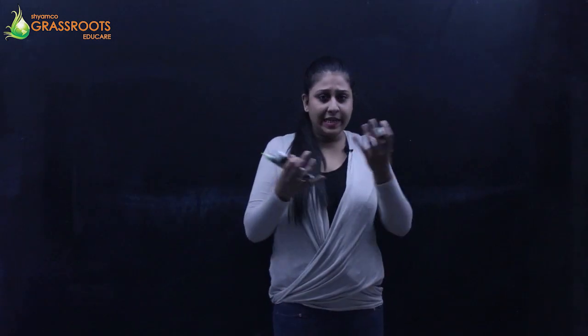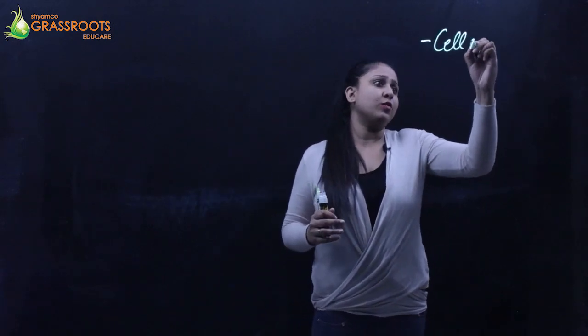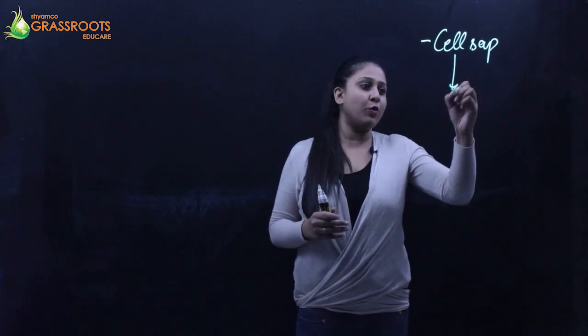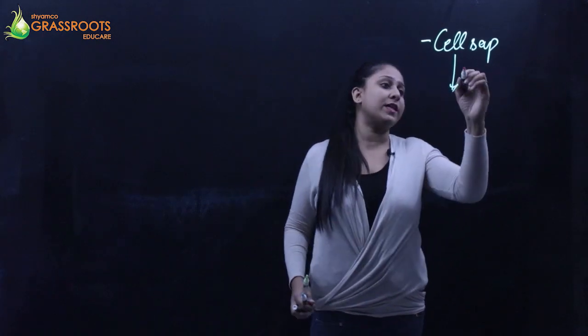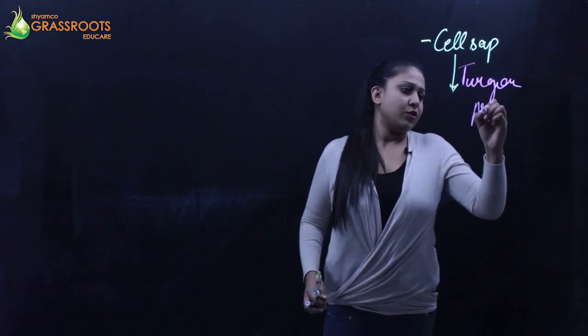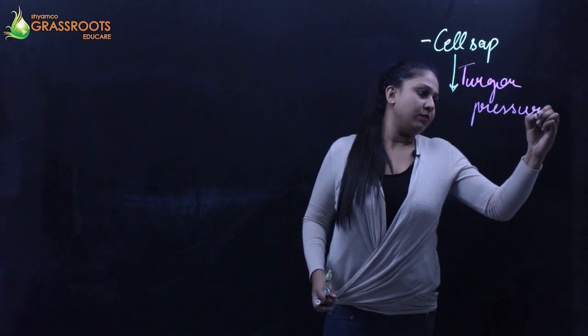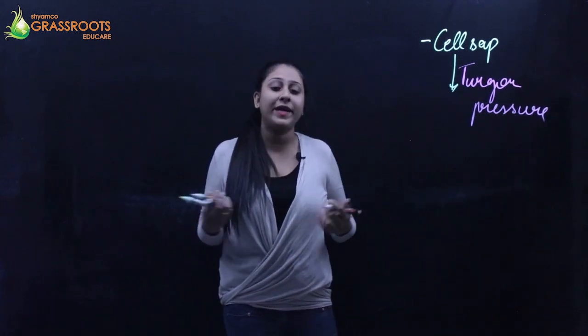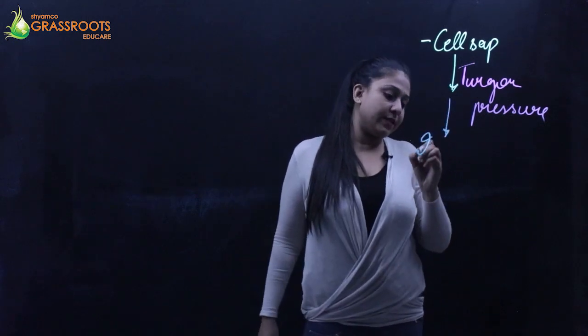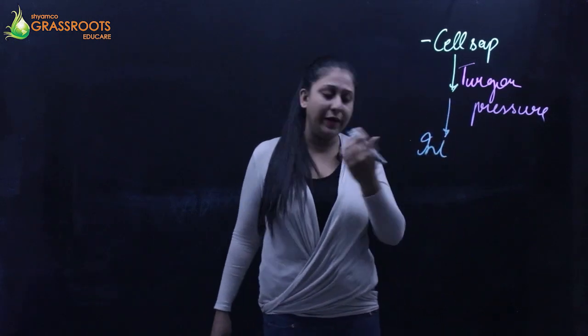As I mentioned, there is a fluid present inside the vacuoles of the plant cell, which is called cell sap. I've mentioned this in the absorption by roots chapter also. It applies some pressure which is called turgor pressure. Because of this turgor pressure, water is going to come out of the cell wall and into the intercellular spaces. What are intercellular spaces? Spaces between two cells.